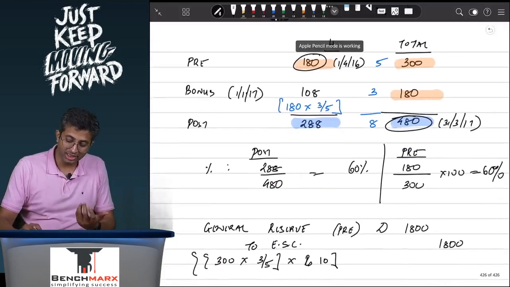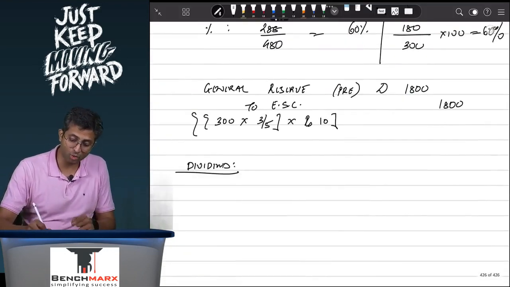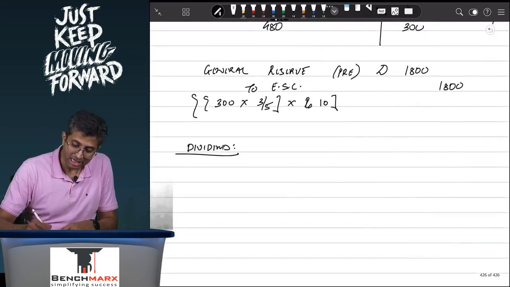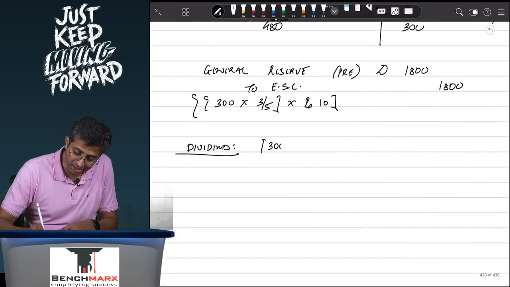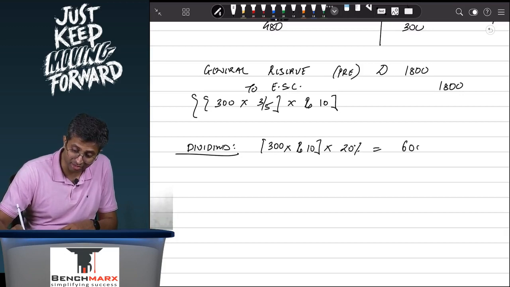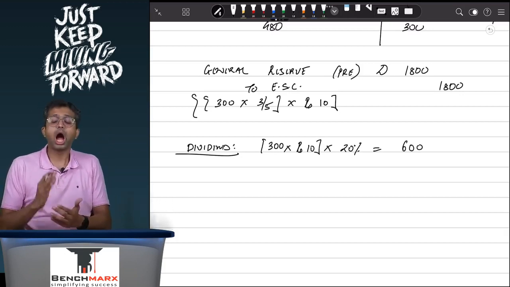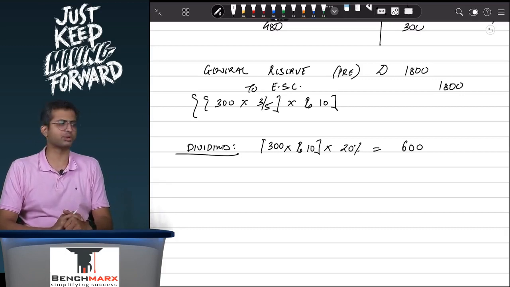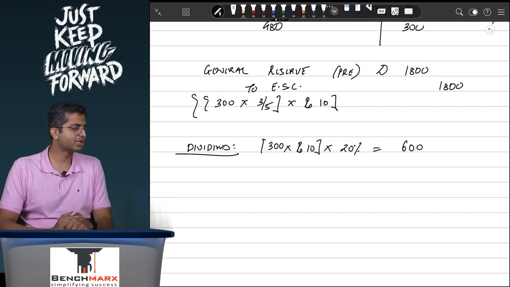However, this dividend was given on 1st April 16 when the then prevailing share capital comprised 300 shares. So the dividend was 300 shares of rupees 10 each into 20%, which is 600. This is your total dividend. Out of this 600, 60% comes to the parent and the remaining 40% goes to the minorities.